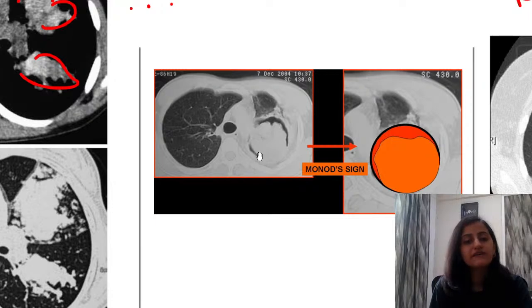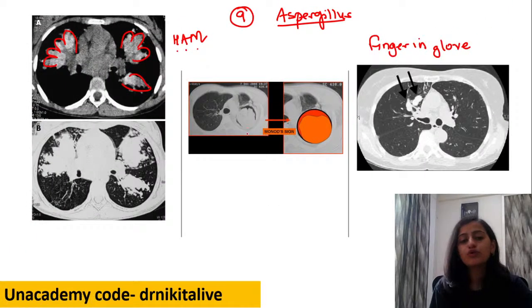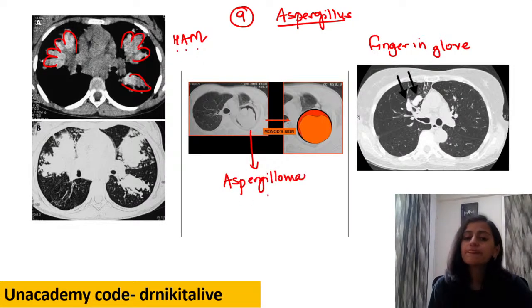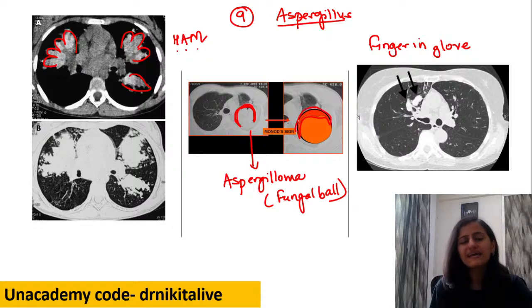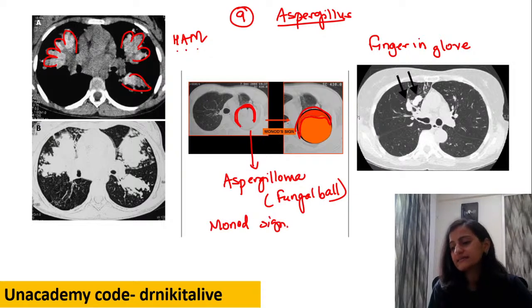Above the fungal ball, we have this crescent of air, right? The black color is the crescent of air. This crescent of air is called the Monod sign. It is seen with aspergilloma, the fungal ball. The air crescent sign is also used for healing lesions, but sometimes it is used interchangeably. So it is the Monod sign or the air crescent sign.